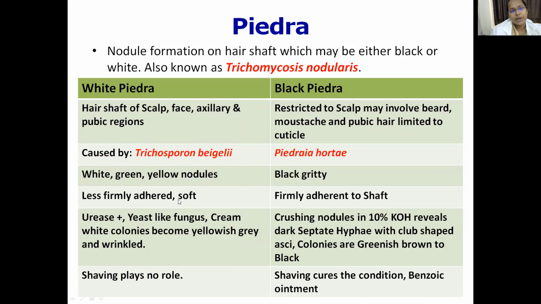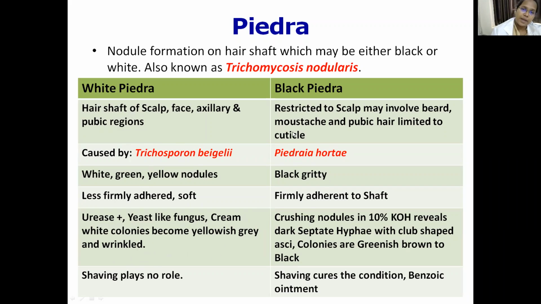The nodules are usually softer and they are less firmly adhered to the hair shaft, and this gives a urease positive reaction. They are yeast-like fungi and they produce creamish white colonies that become yellowish gray and wrinkled when they are incubated for long. So this is a brief note on white Piedra.